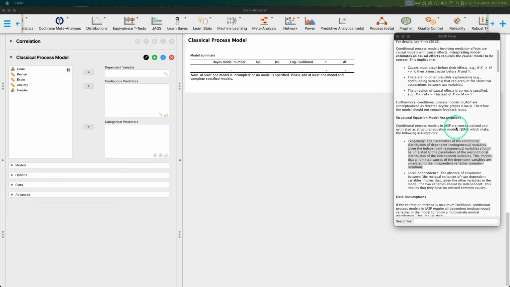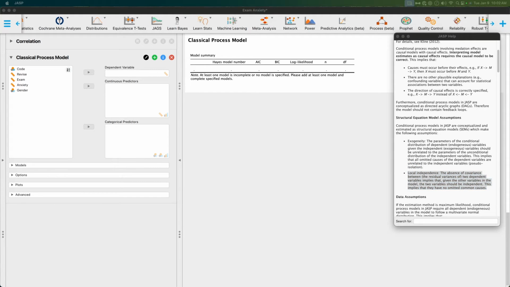A affects B, and there's nothing outside of A that's influencing B, but also related to A, right? So that's what exogeneity means. Local independence, the absence of covariance between the residual variances of two dependent variables, implies that given the other variables in the model, the two variables should be independent. This implies that they have no omitted common causes.